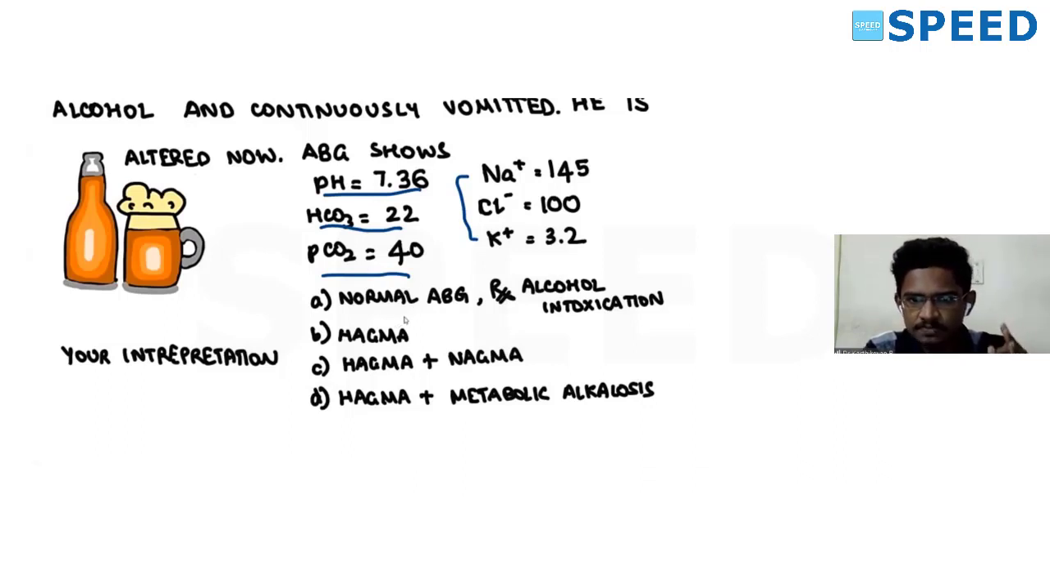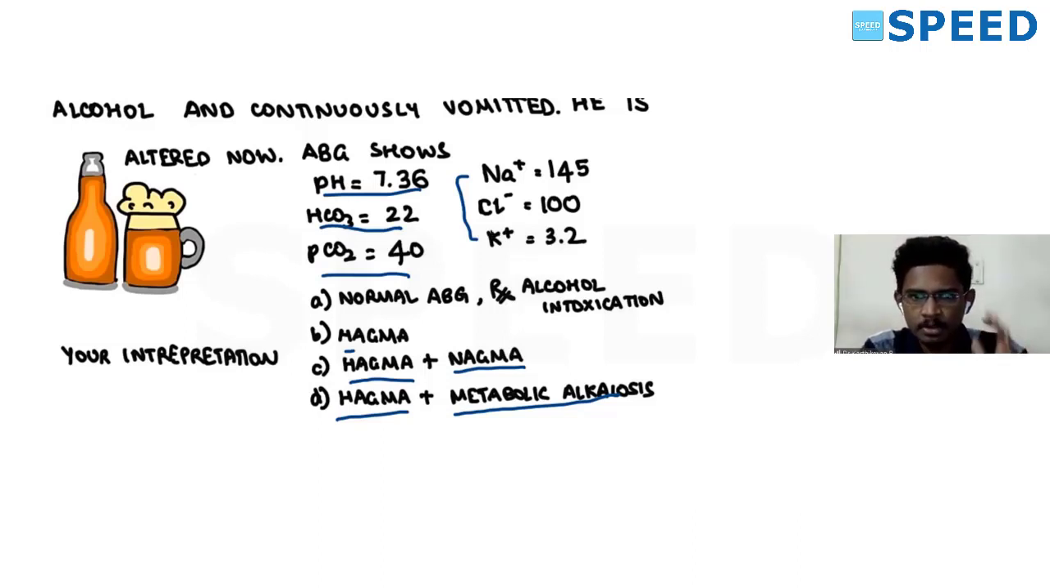Is it a normal ABG? Should you just treat the alcohol intoxication part, or is it high anion gap metabolic acidosis, or is it high anion gap metabolic acidosis with normal anion gap metabolic acidosis also, or is it high anion gap metabolic acidosis with metabolic alkalosis also? So this question is aiming to test your advanced ABG interpretation skills. This is how they ask in INICET.